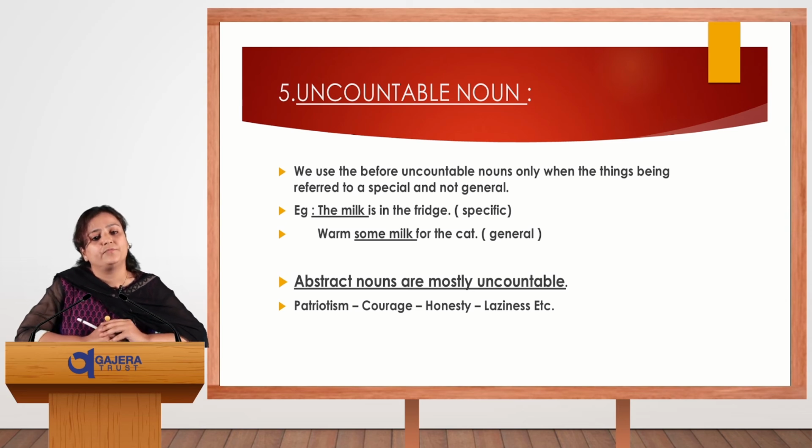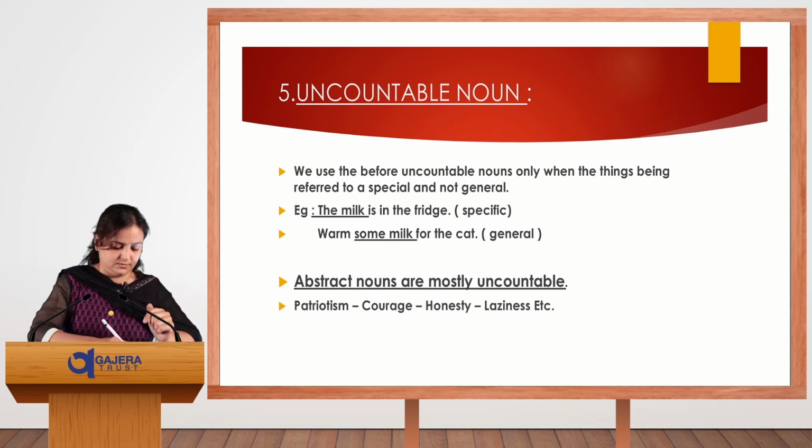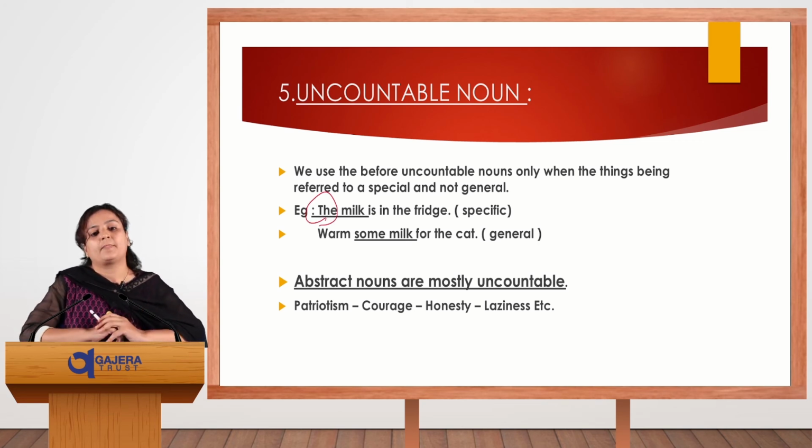Next, we use the before uncountable nouns only when the thing being referred to is specific and not general. Like the example, we are using the. The milk is in the fridge.